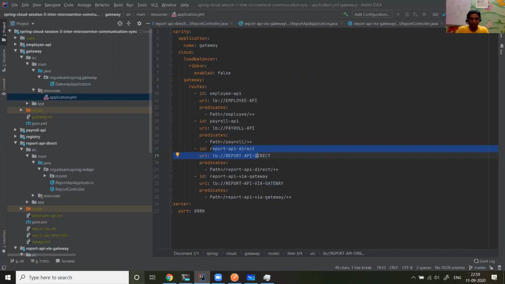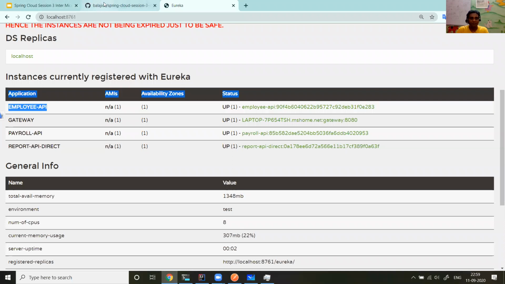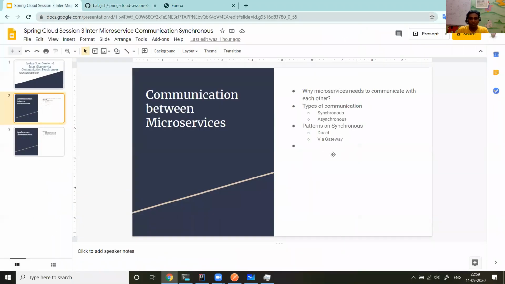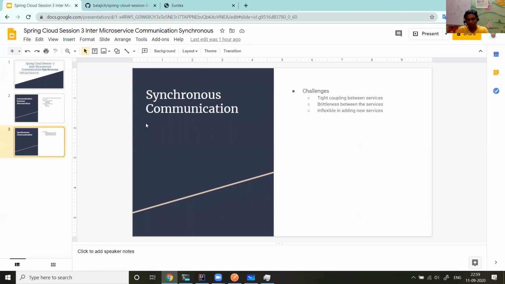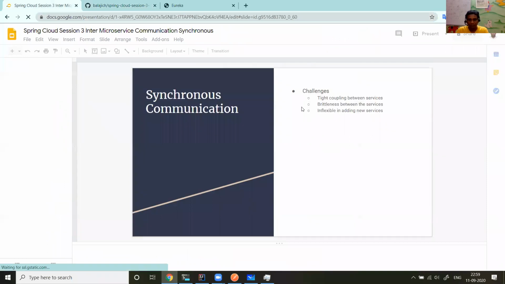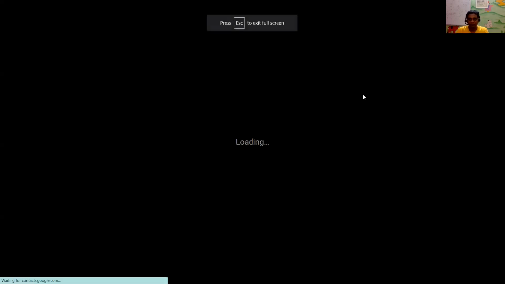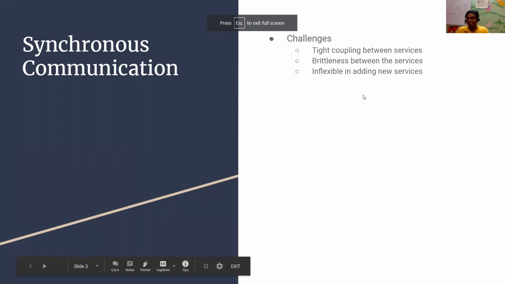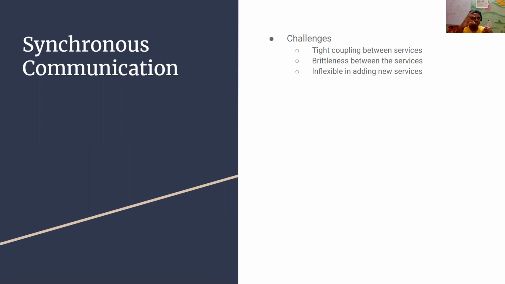So let me go to the slides and talk about what the drawbacks of synchronous communication are. Tight coupling, right? Now, if there is a change in the employee API, or if there is a change in the payroll API, then there is a direct impact on the report API, because it has to know the interfaces. If there is a change in the interface of employee API, report API will break.